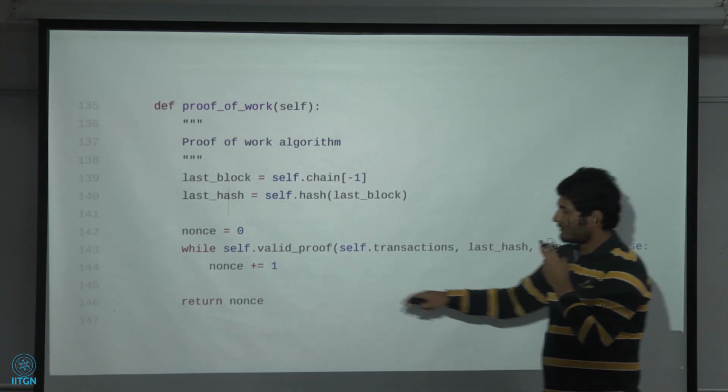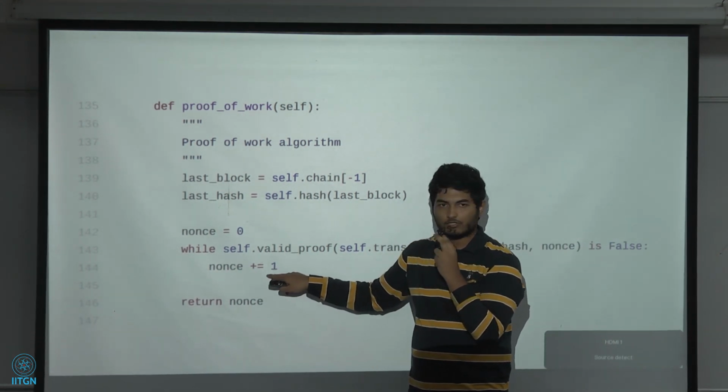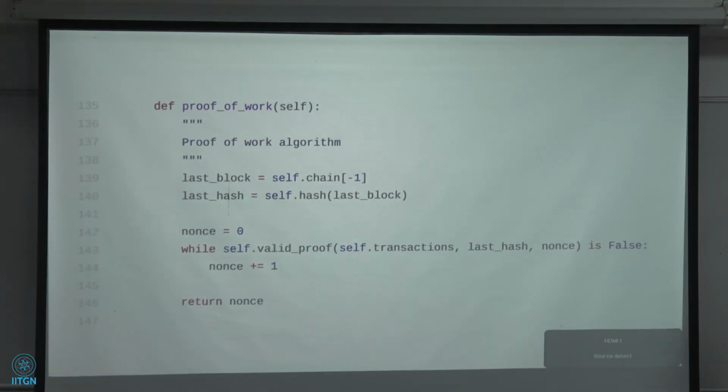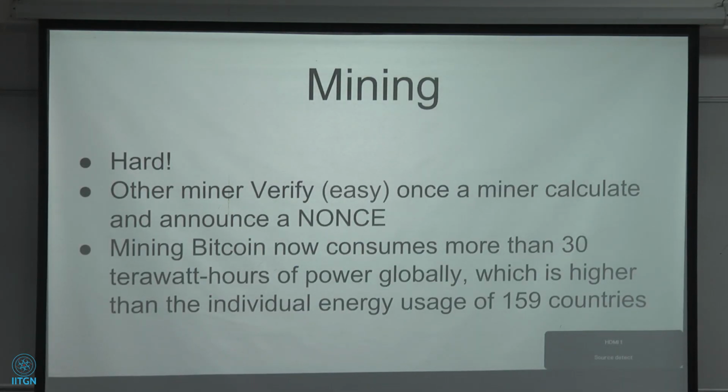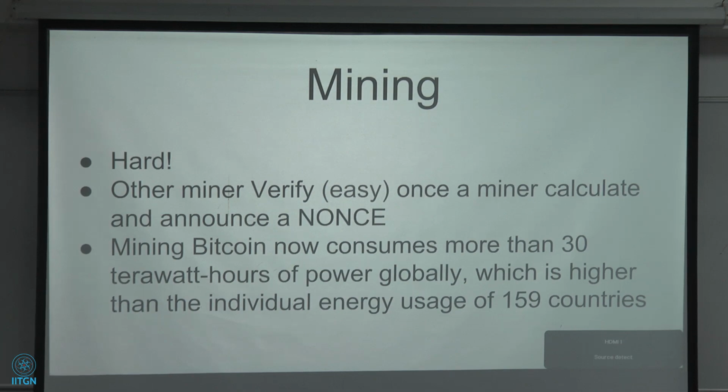You can see that I'm only applying a brute force method, increasing the nonce by 1 every time to calculate the final output. Mining is hard because it requires a huge amount of computational power. But verifying after the nonce has been calculated is very easy because hashes are O(1). You can calculate a hash very fast. Mining Bitcoin currently consumes 30 terawatt hours of power globally, which is higher than the individual energy use of 159 countries. This is how big the computational power used in mining is.